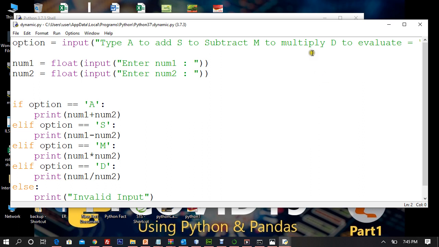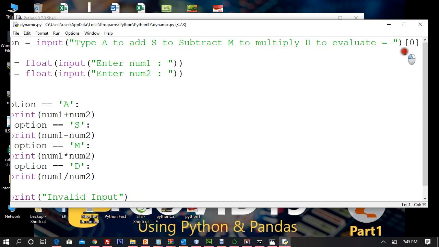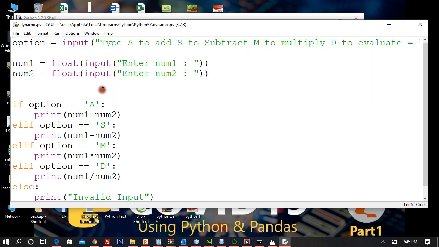So this is where you ensure this. The user may make a mistake, but as long as his first character is right, that's what I'm interested in. Or why should I even bother to do addition and subtraction if the user has typed something invalid? If the user is supposed to type a character, why is the user typing a string then? So this is adding more security to your code.